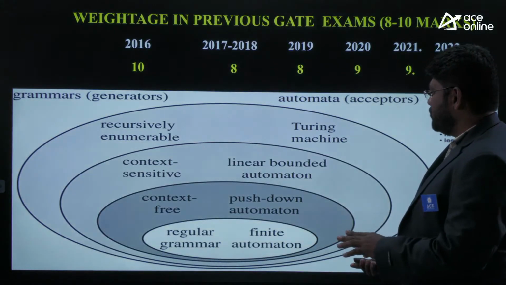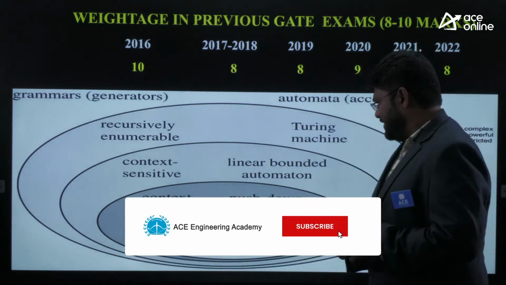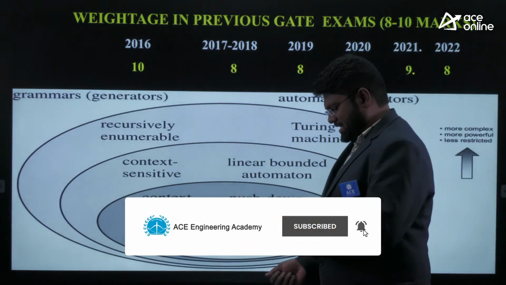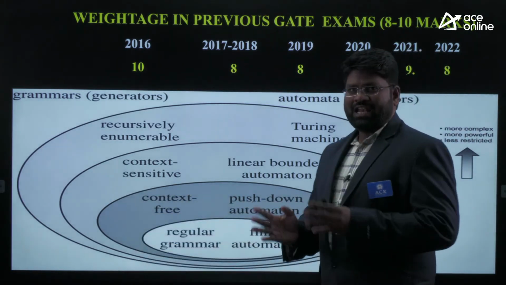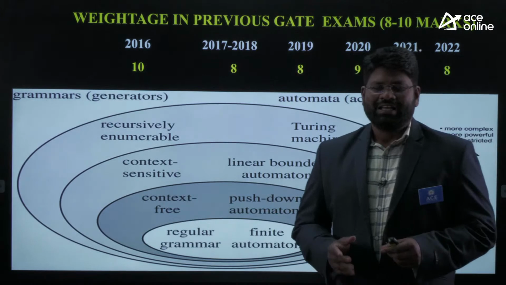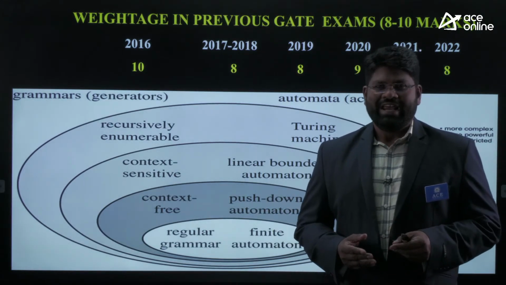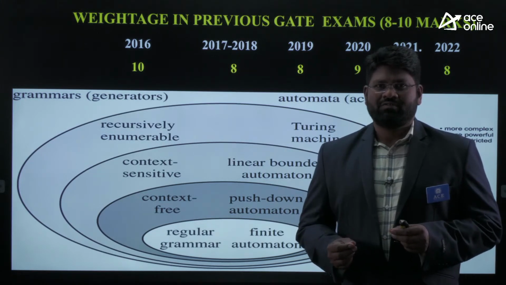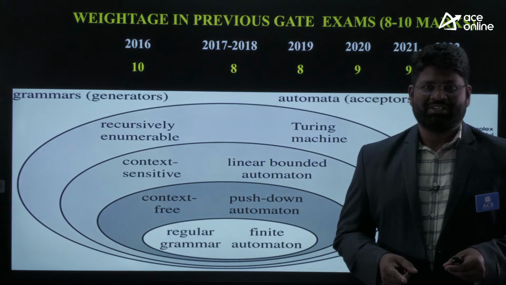I will now note down the general weightages. For the titles regular languages and finite automata, 50% of the weightage has been given. At least 4 marks from these 2 titles you can expect in the examination.